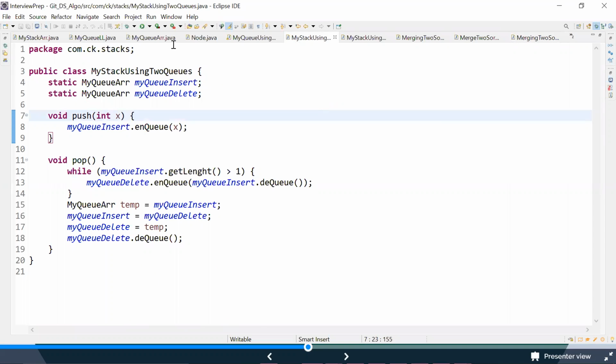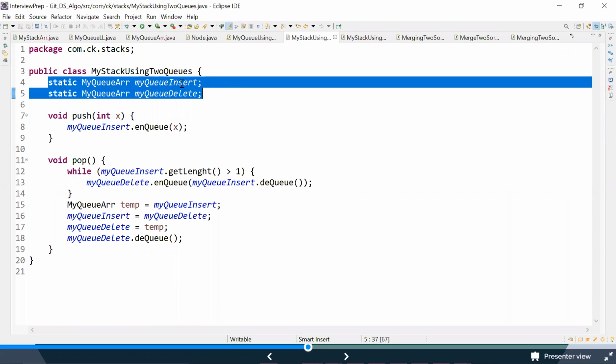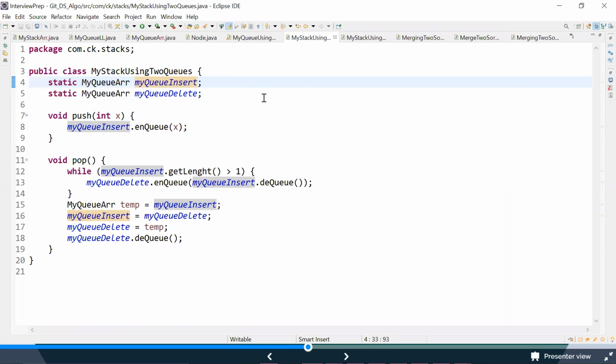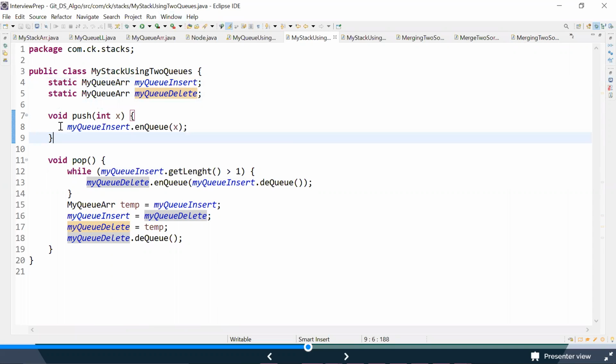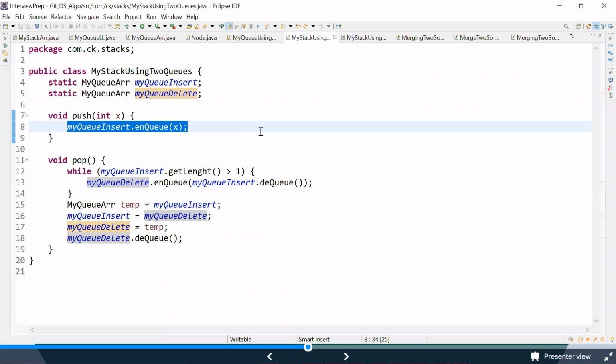Yes. So here you see my stack using two queues. I have implemented a stack using two queues. Instead of naming them Q1 and Q2, I'm naming them my Q insert and my Q delete. So these are the two things. The push method is straightforward and intuitive: we are straight away saying .enqueue.